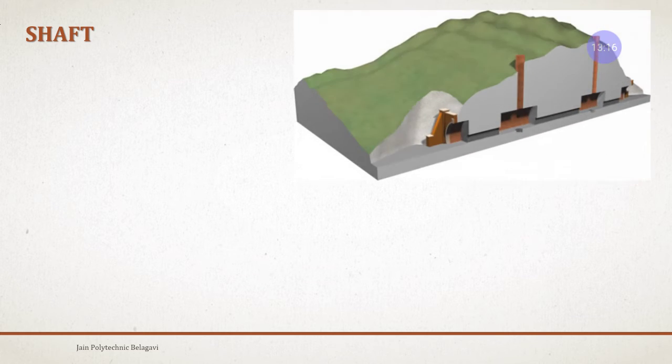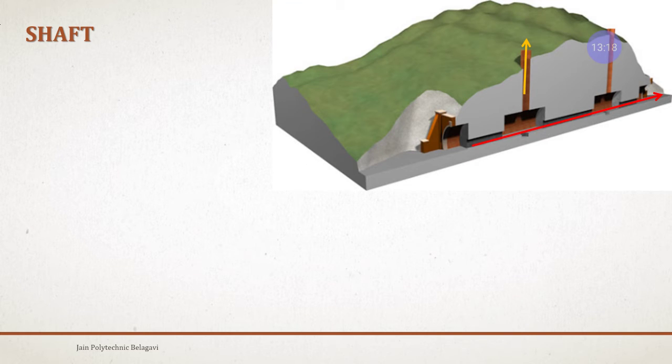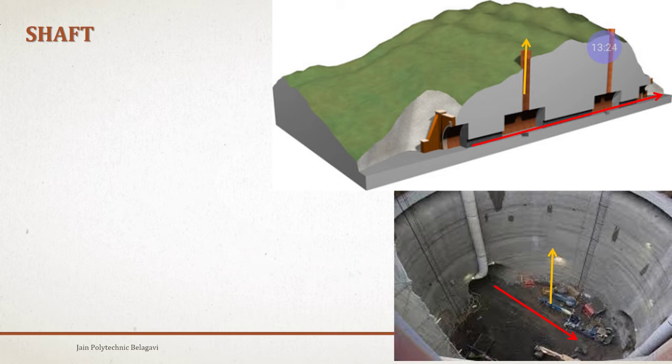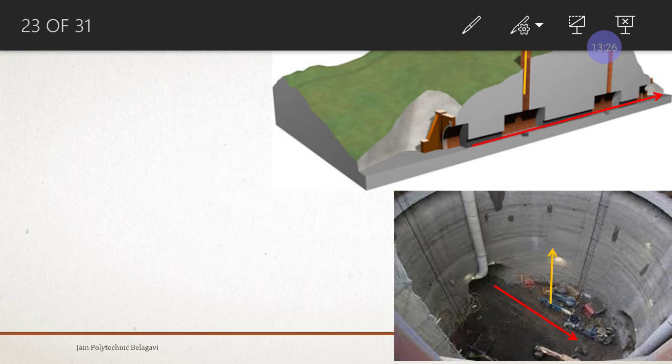The same thing I have tried to show here, right? The yellow color marking shows us the shafts. Here also, in the second diagram, the vertical direction is showing the shaft, and the horizontal direction shows the connection of tunnels from one point to another point. There are branches of tunnels where it is bisecting this side and then this side. It is branched into two tunnels here. That can also happen, right?